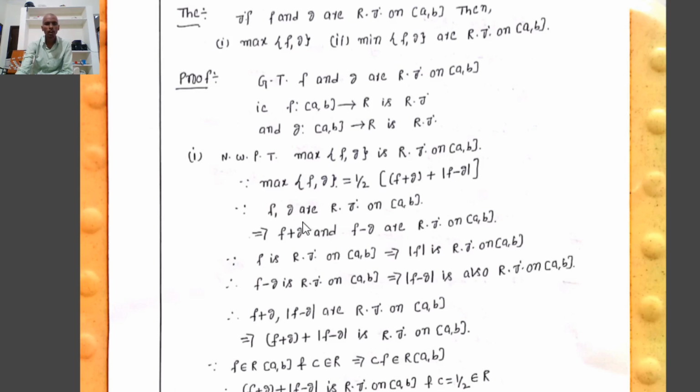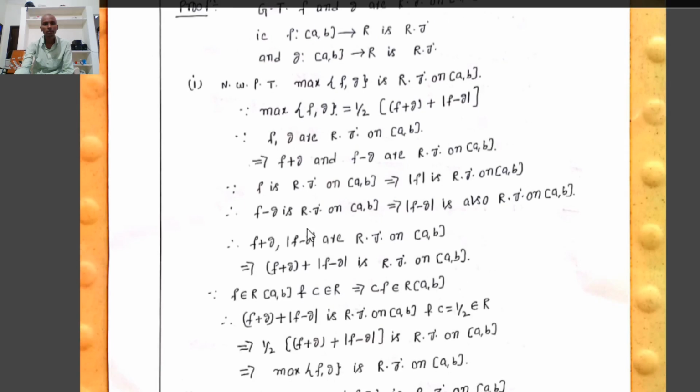Since f, g are Riemann integrable on [a, b], we already know by the previous theorem that f plus g and f minus g are also Riemann integrable on [a, b].